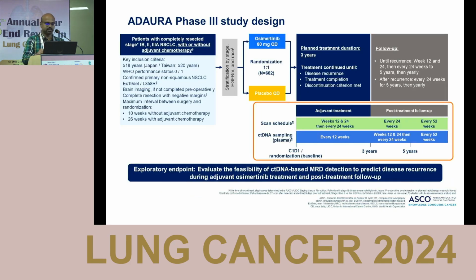So what they did in this study, the main endpoint was to evaluate the feasibility of ctDNA-based MRD detection, whether it is going to predict disease recurrence either during adjuvant osimertinib treatment or in the post-treatment follow-up. So how did they analyze this? They collected blood samples, plasma samples. The ctDNA samples were collected once at baseline, that is post-surgery plus or minus adjuvant chemotherapy. Then during adjuvant treatment, for the 3 years, every 12 weeks. Then from 3 years to 5 years, first at weeks 12 and 24, and then every 24 weeks. Then after 5 years, every 52 weeks.